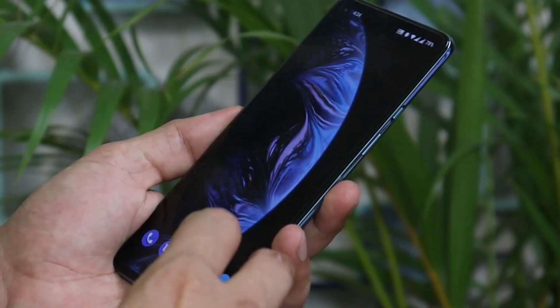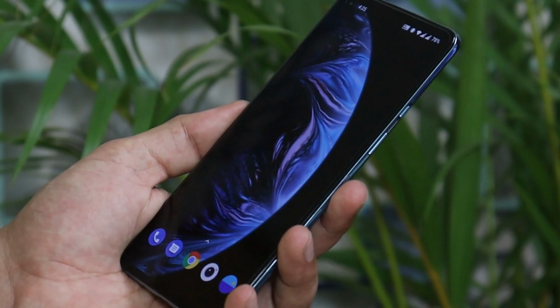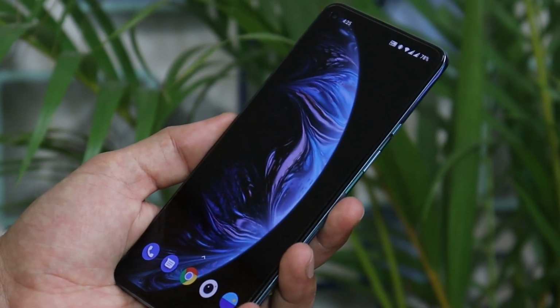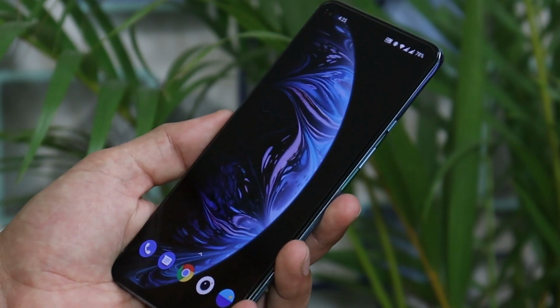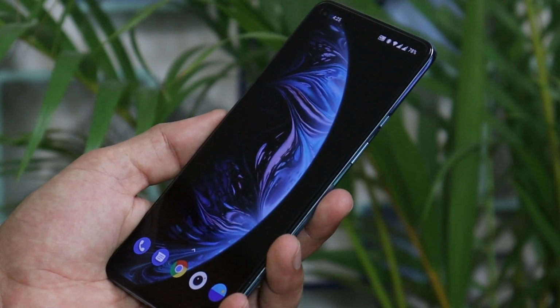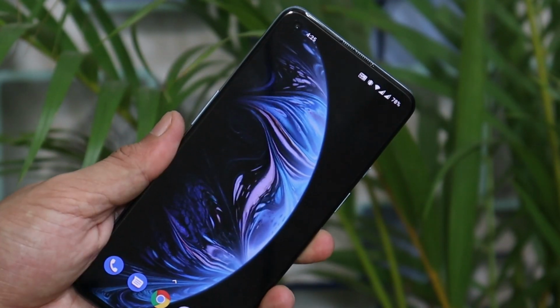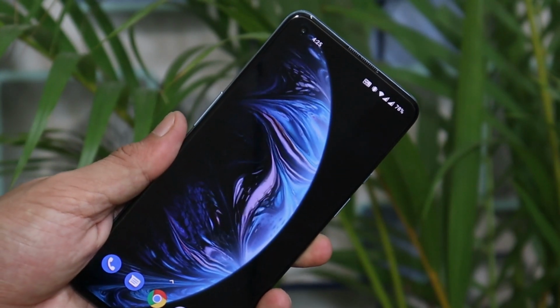Though this particular build is pretty solid, we still get to see a few minor glitches here and there. And we don't have any other option than to wait for OnePlus to fix all these issues. So guys, these were the few issues which I personally faced on my OnePlus 9 running this latest stable build of Oxygen OS. I also checked your comments on the community tab, and hopefully I've covered everything.